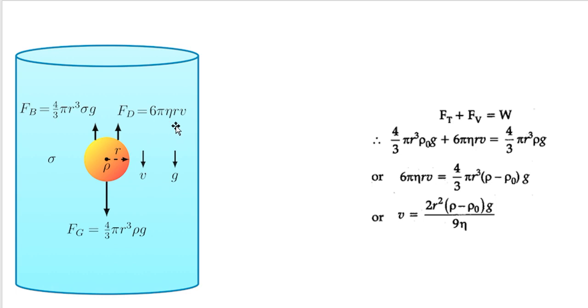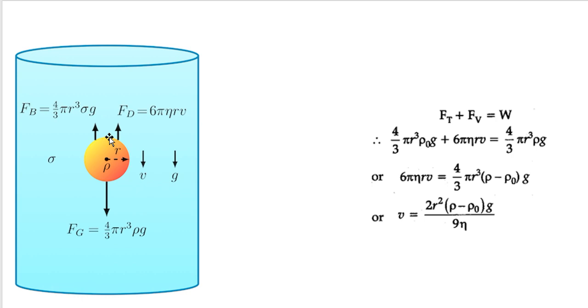So 6 pi eta r, where r is equal to radius of the ball and v is equal to velocity of the ball. That means the viscous force or viscous drag, actually force D represents drag force, dragging force. Viscous drag, viscous force is equal to 6 pi eta rv. So there are three types of forces acting on the ball. Number one, the weight of the ball. Number two, buoyant force. Number three, viscous drag.